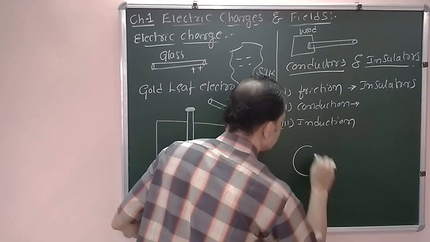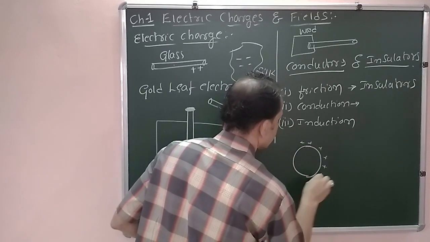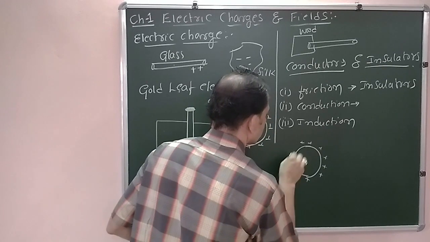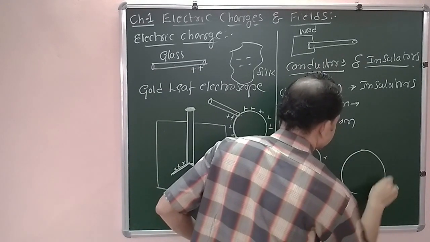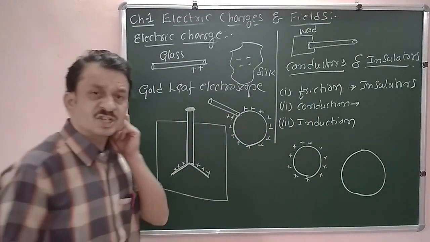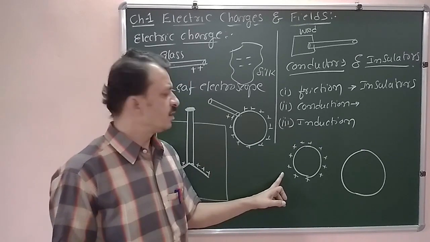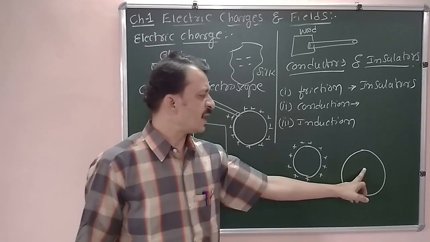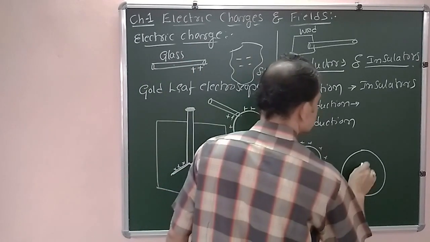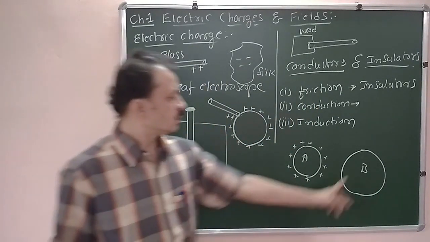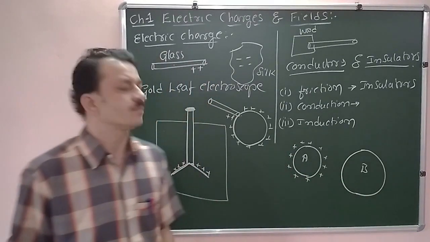Now we have an initially positively charged sphere. Now bring another uncharged sphere near it. If you call this sphere A and this sphere B, this uncharged sphere is brought near the positively charged sphere.